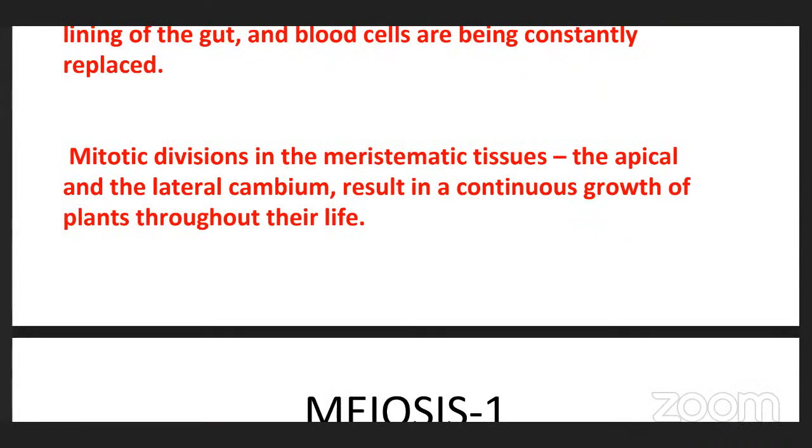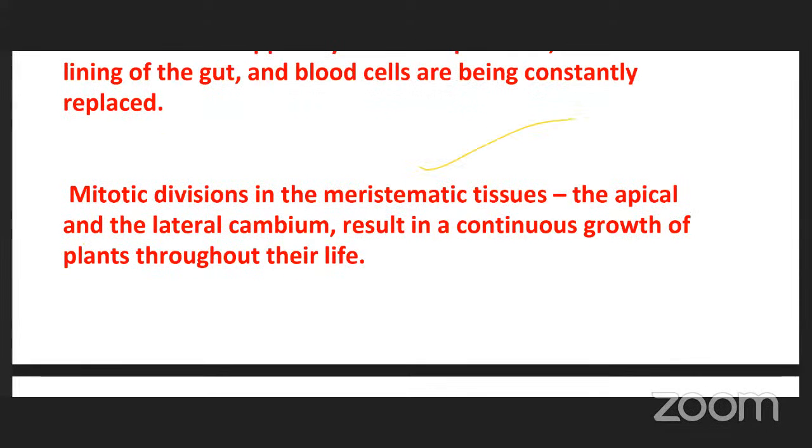Mitotic division in the meristematic tissue and lateral cambium results in continuous growth of plants throughout their lifetime. In the plant body, meristematic tissue and lateral cambium mainly grow continuously their whole life. It means that in meristematic cells we observe continuously dividing cells throughout the lifetime. So meristematic cells show continuous division throughout the lifetime.